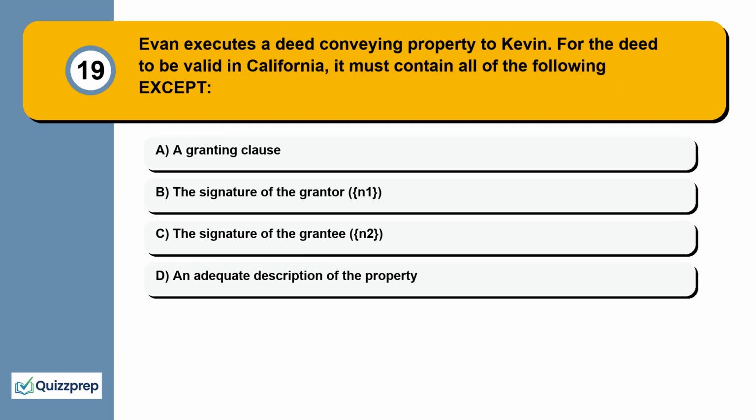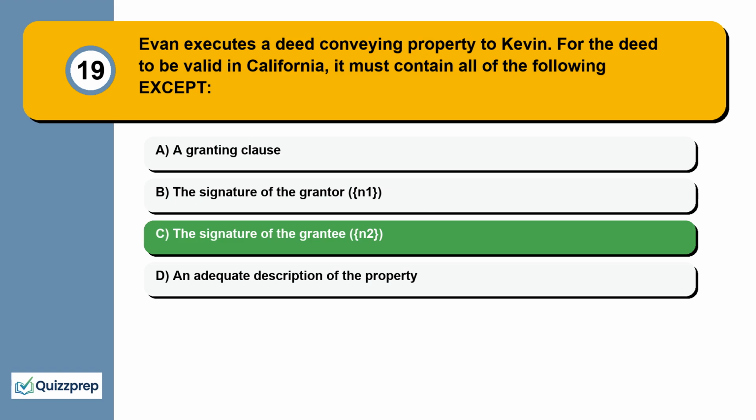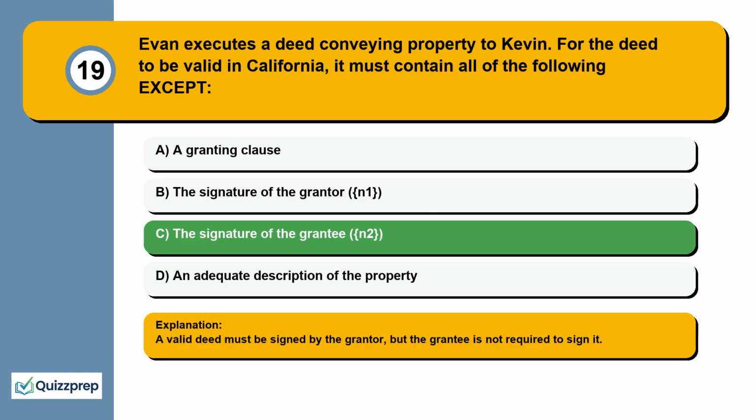Question 19. Evan executes a deed conveying property to Kevin. For the deed to be valid in California, it must contain all of the following except a granting clause, the signature of the grantor, the signature of the grantee, an adequate description of the property. A valid deed must be signed by the grantor, but the grantee is not required to sign it.